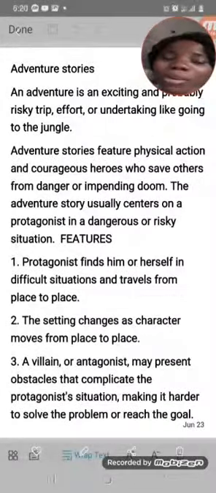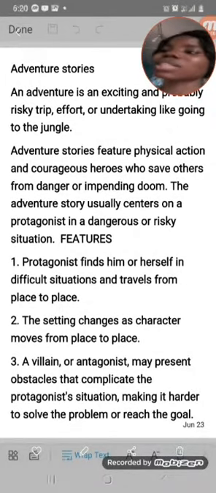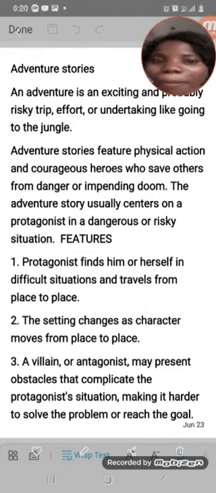The next topic that we're looking at now is adventure story. What is an adventure story? Adventure story is an exciting and a very risky and dangerous trip that someone embarks on in order to find out something. Do you get it now?